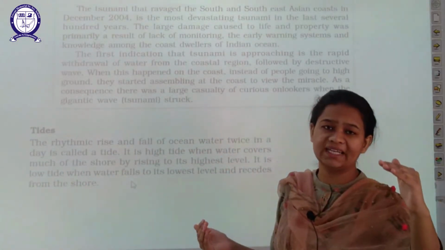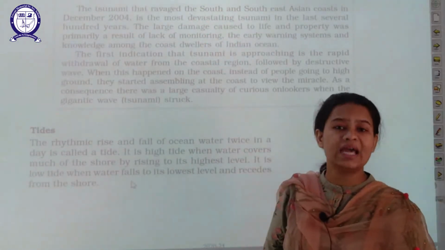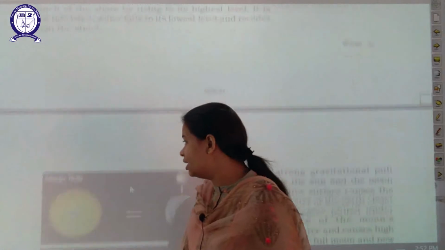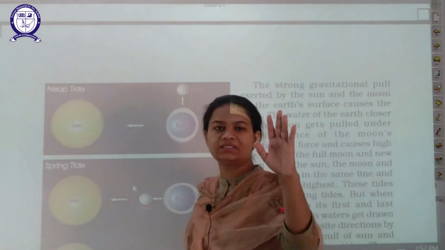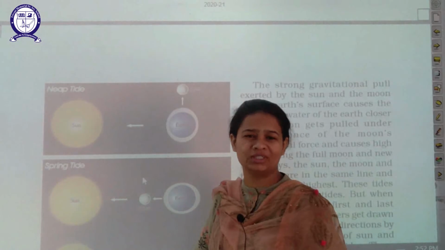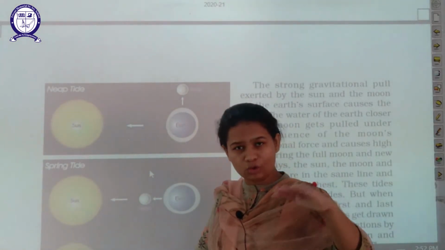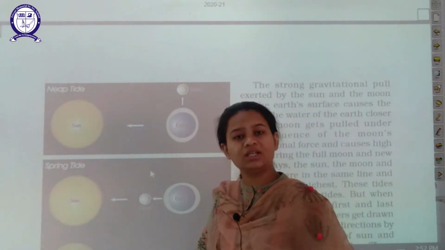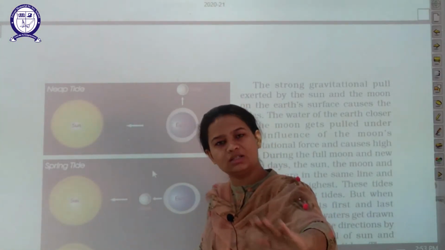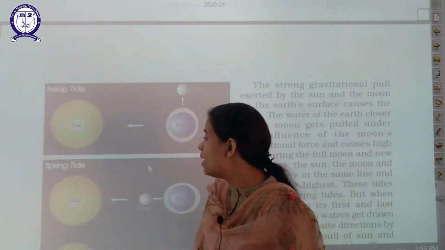Now sometimes high tides are also there, that is, their height is up to the maximum extent, and sometimes low tides are also there. So what happens when high tides are there? As I already told you, it can lead to a worsened situation in the form of tsunami or in other forms. And when normal tides are there, as the water is coming down with a particular rhythm, it just goes to touch the seashore and then comes back.